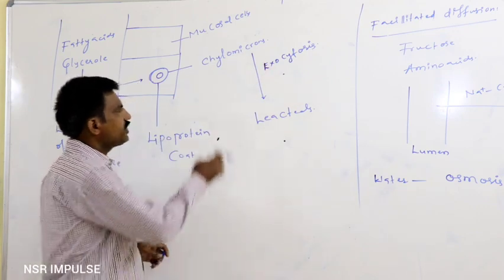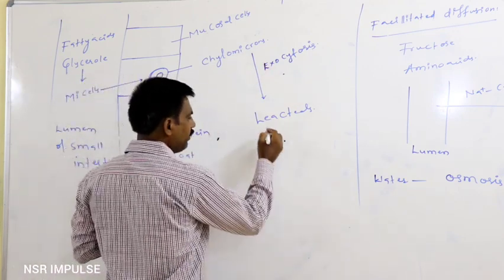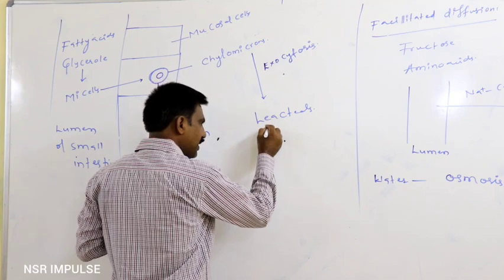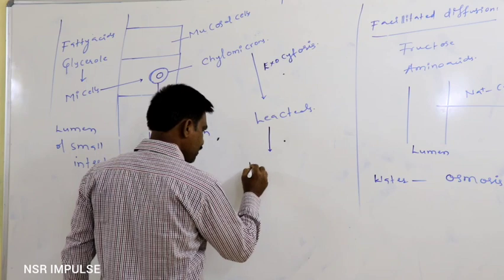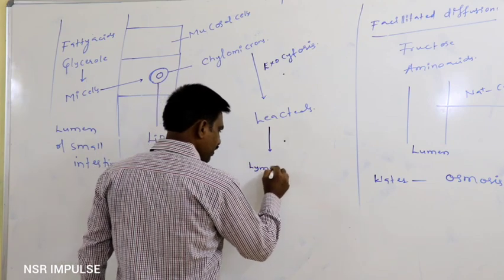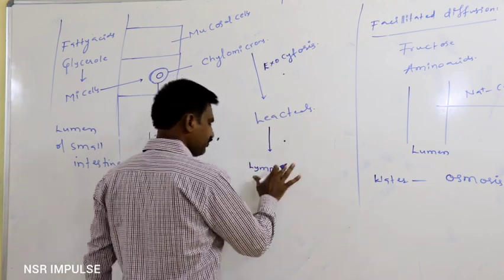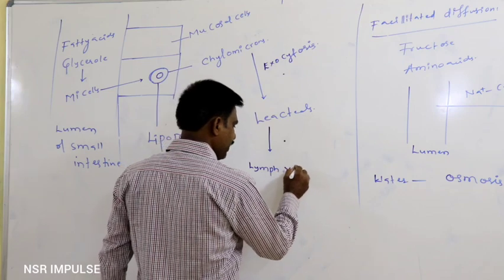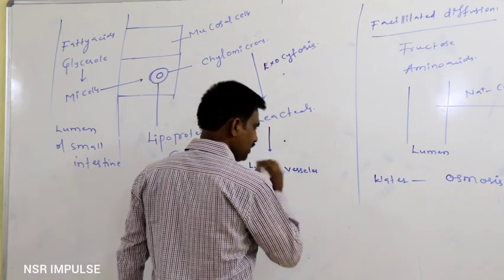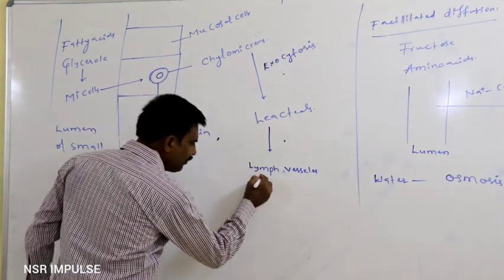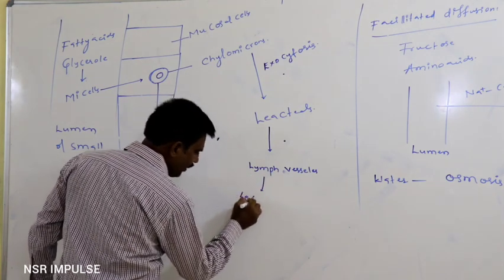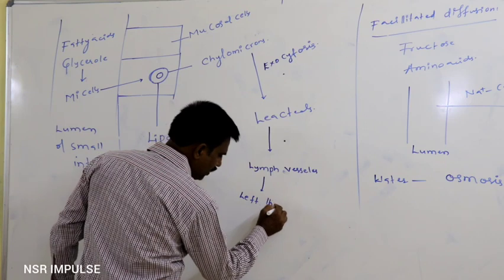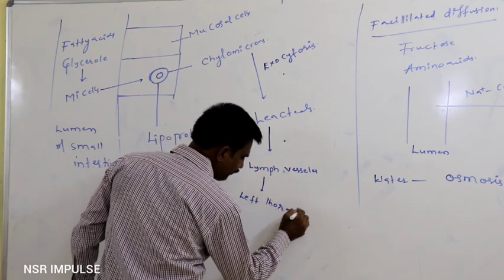After reaching the lacteal, the chylomicrons go from the lacteal to the lymph vessels. From the lymph vessel, they reach the left thoracic duct.